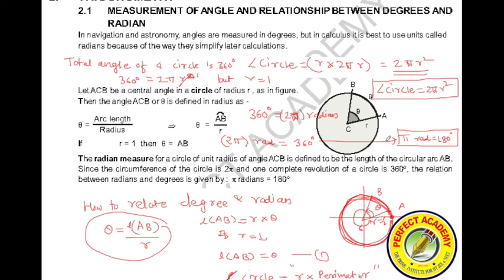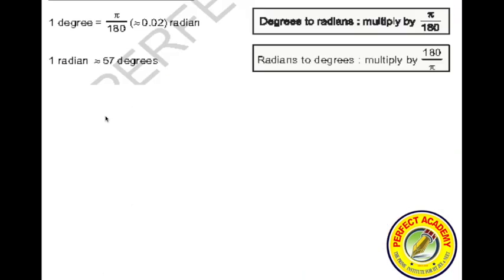Understood? Have you understood the relationship between radians and degrees? So we got a relation: pi radians is equal to 180 degrees, right? Or I can say 1 degree is equal to pi by 180 radians.